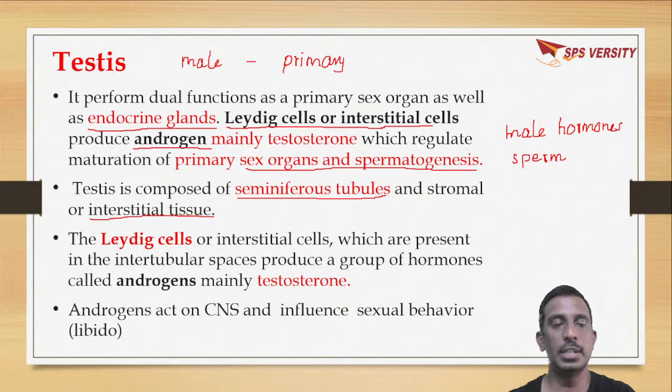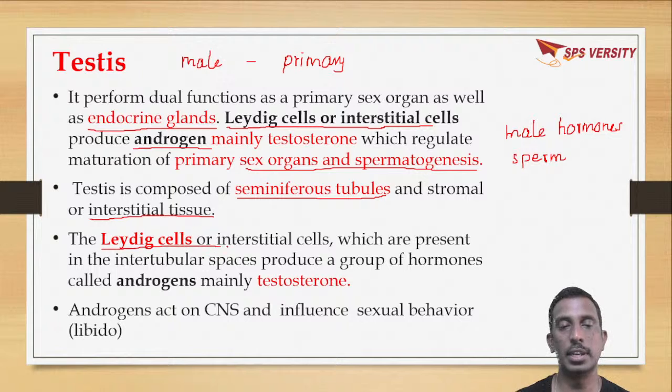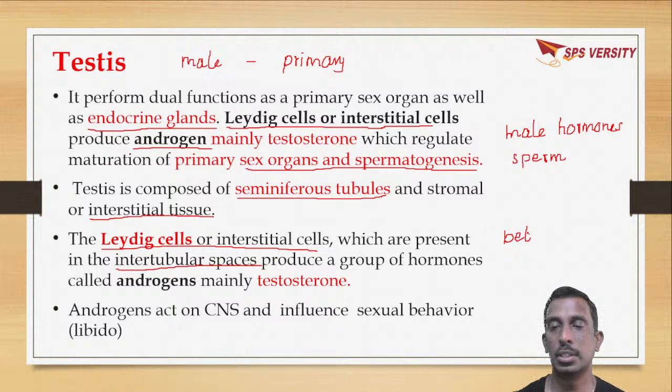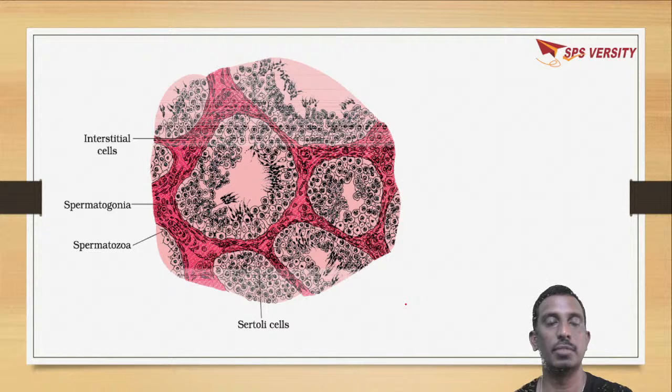So the cells present in this are called Leydig cells or interstitial cells, which are present in the intertubular spaces. Intertubular spaces means which are present between the seminiferous tubules. They will secrete androgens. In this the major one is testosterone. So androgens will act on the central nervous system and influence sexual behavior.